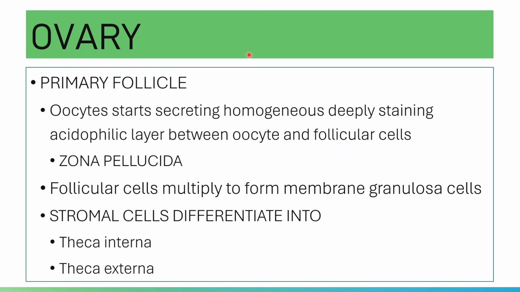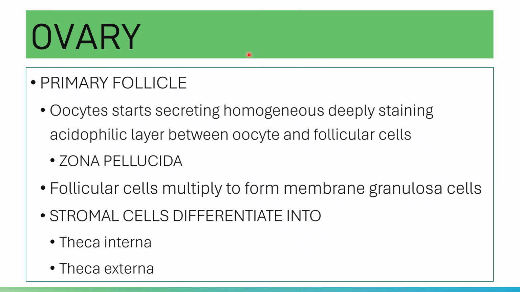Of course, the follicular cells of your primary follicle will multiply to form your membrane granulosa cells, which you call the stratum granulosum. These membrane granulosa cells are cuboidal in nature, and the outermost layer will rest on a basal lamina.